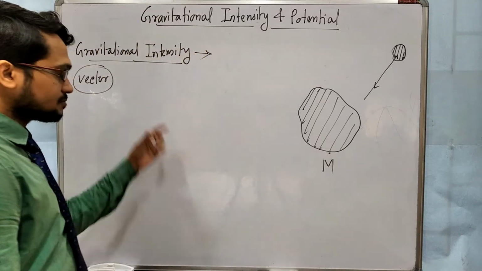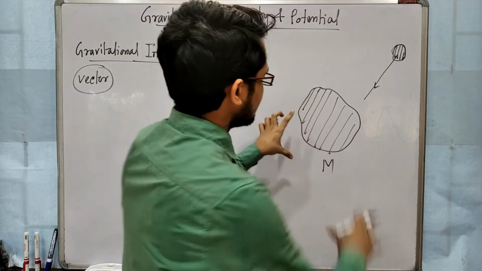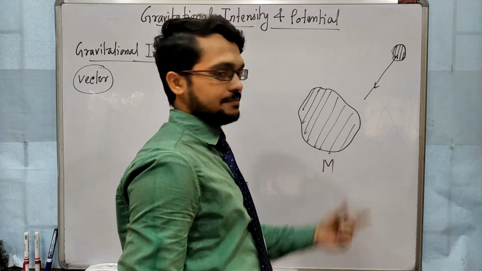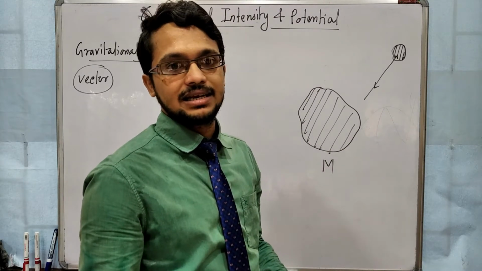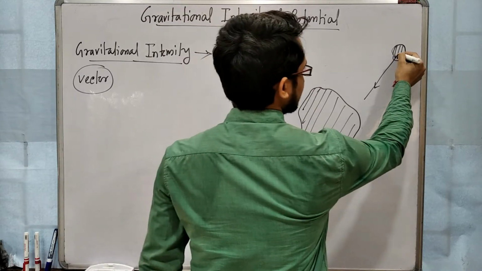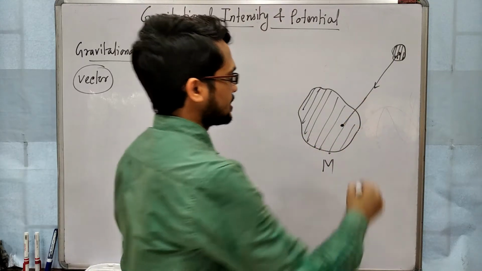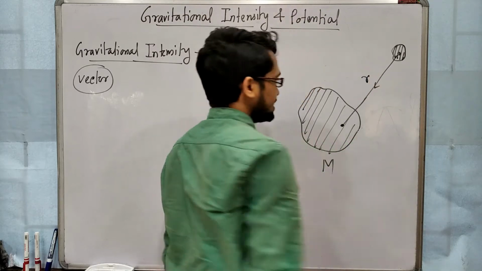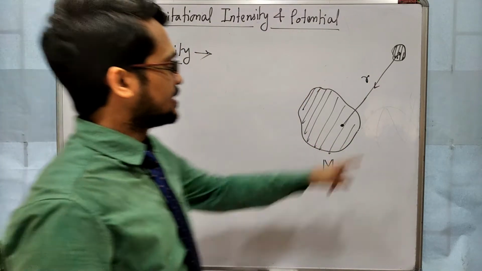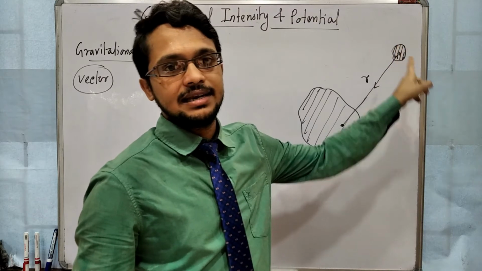Now if this is an object of mass m and we want to find the gravitational intensity at any point, suppose at a point which is at a distance r from its center of mass. At this point we want to find the gravitational intensity.